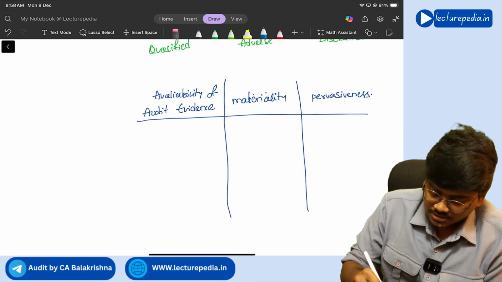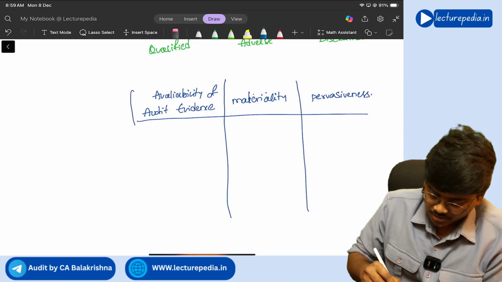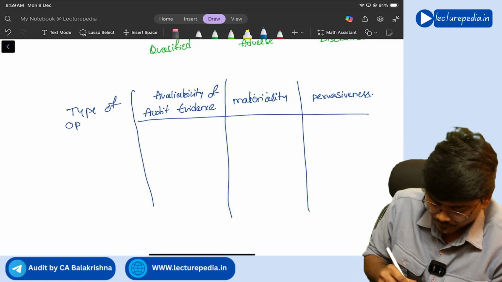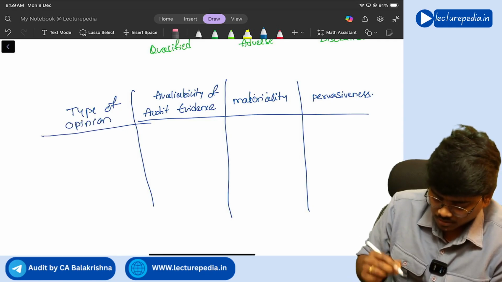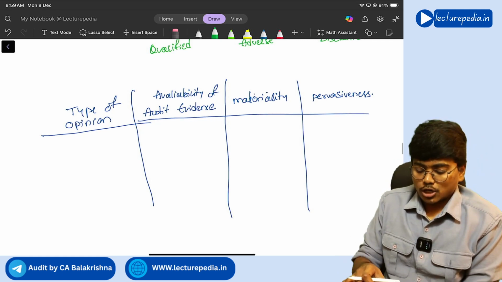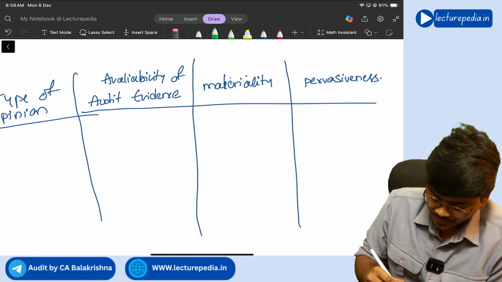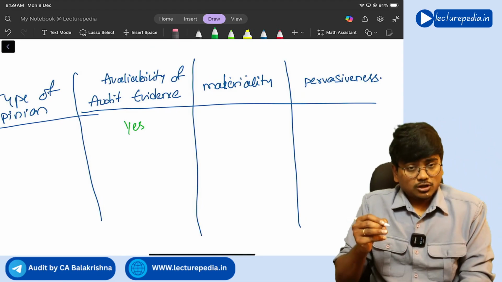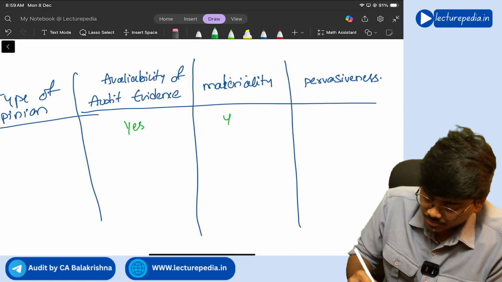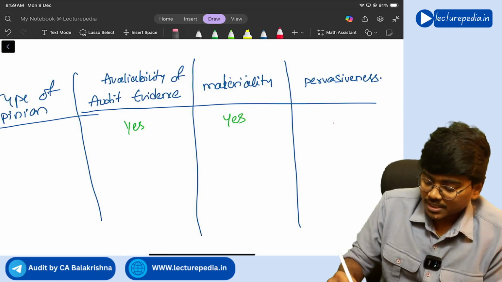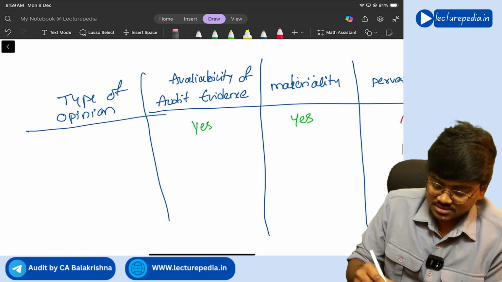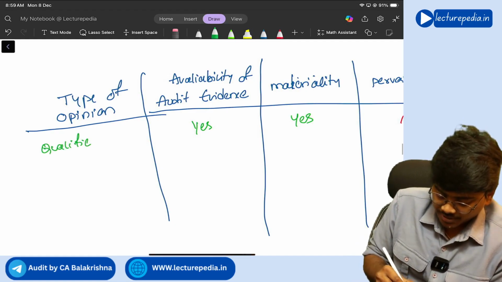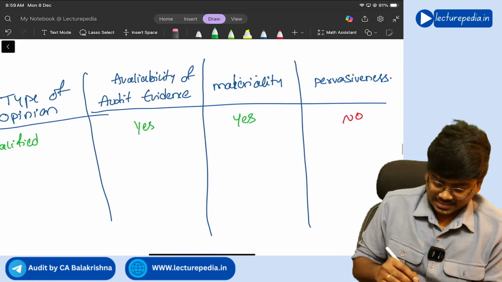Let us start determining the type of opinion. Now, if audit evidence is available, yes, audit evidence is available, and if at all there are any misstatements, those misstatements are material but not pervasive. In this situation, you will give qualified opinion. Clear?